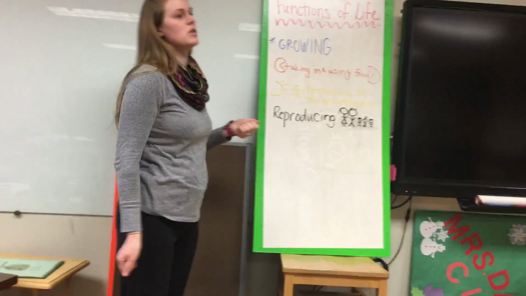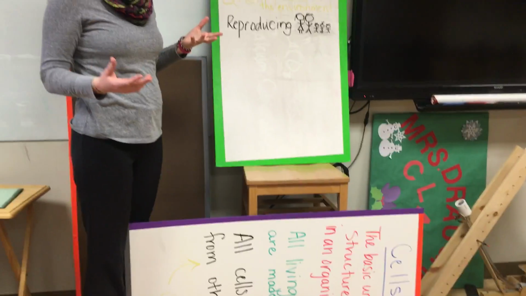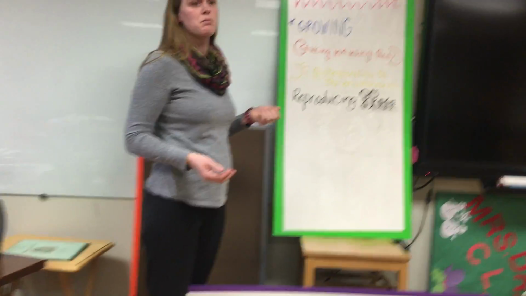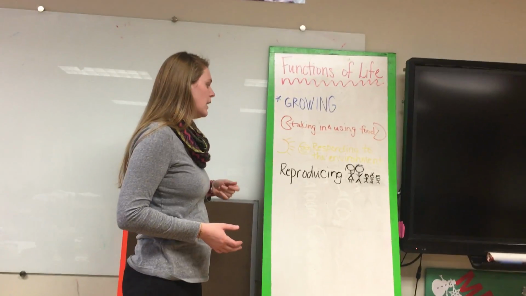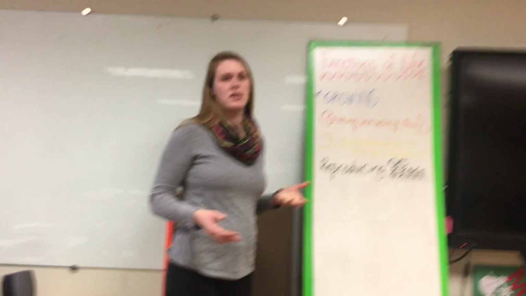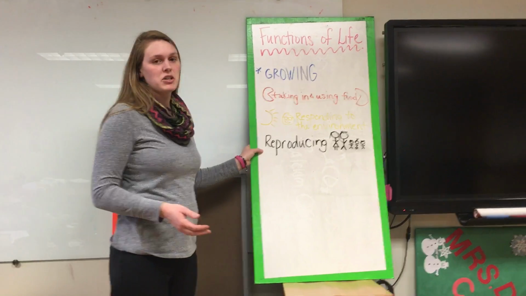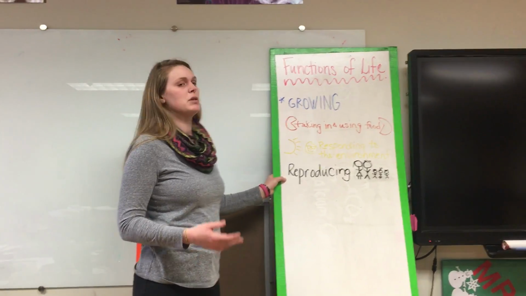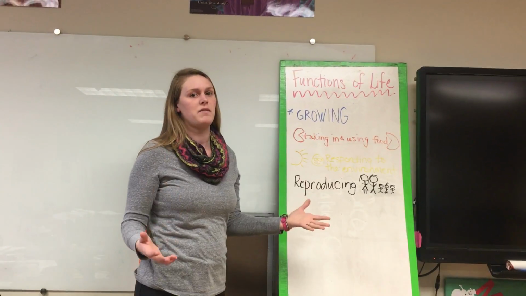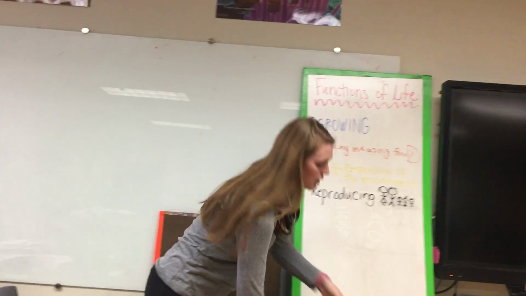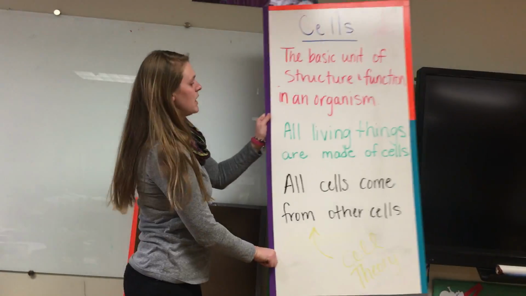Well, maybe it means if someone turns on a bright light, you blink your eyes. Or if somebody moves at you quickly, you jump away. It might also mean that a sunflower grows towards the sun. Finally, a function of life or a characteristic of life is the ability to reproduce. Can they make more of themselves on their own? So those are the characteristics of life.